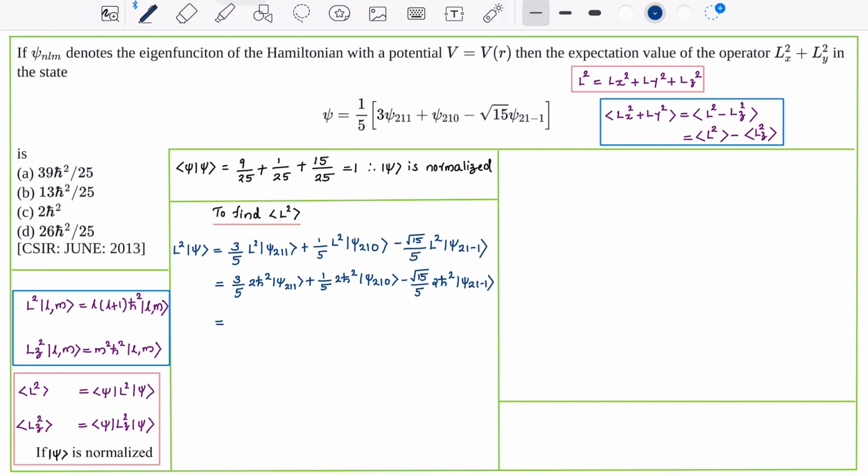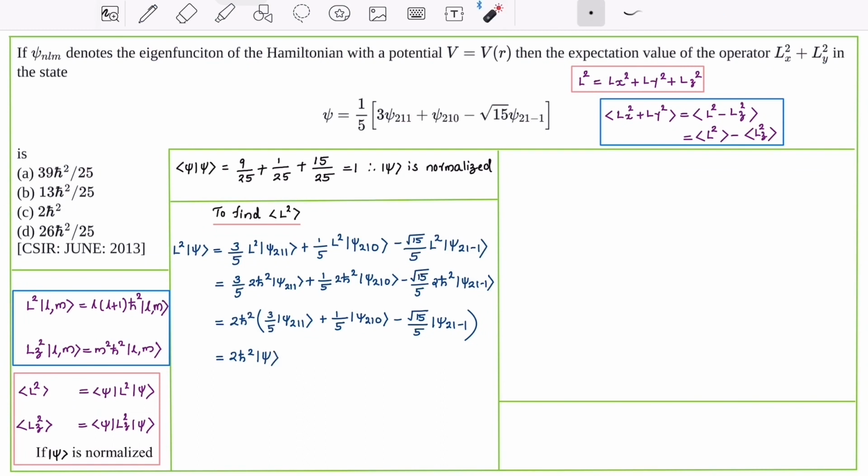Now we can write it as 2 h bar square into (3 by 5 psi 211 plus 1 by 5 psi 210 minus root 15 by 5 psi 21 minus 1). This is equal to 2 h bar square psi.